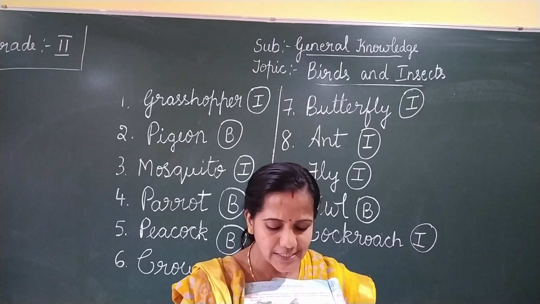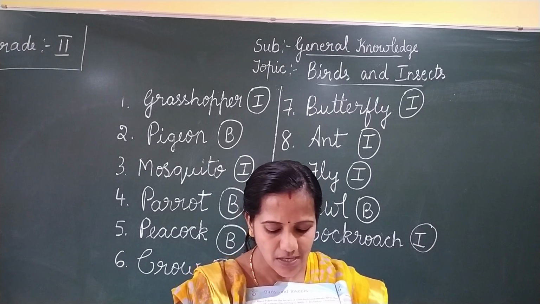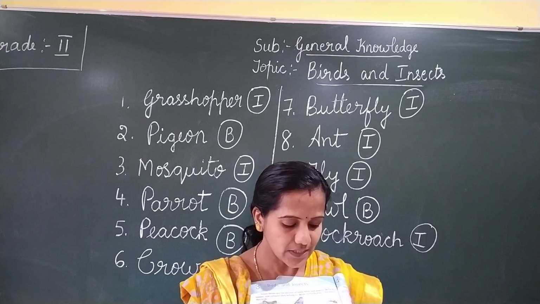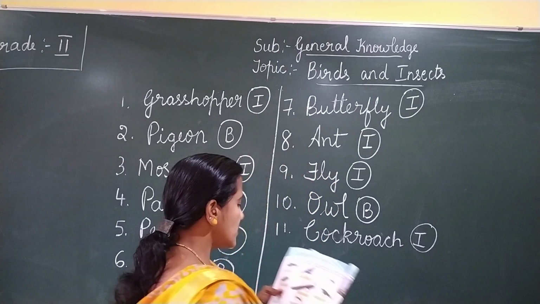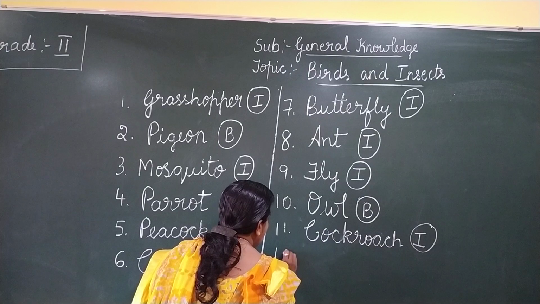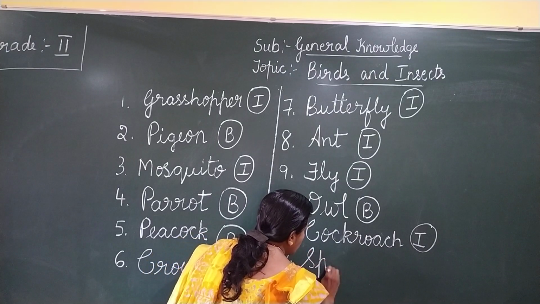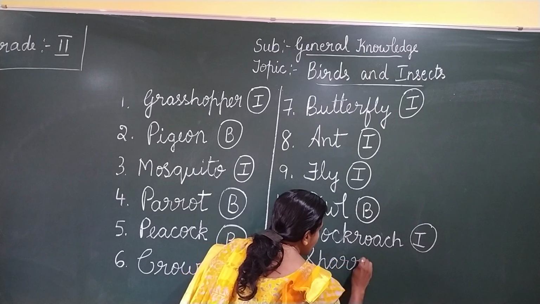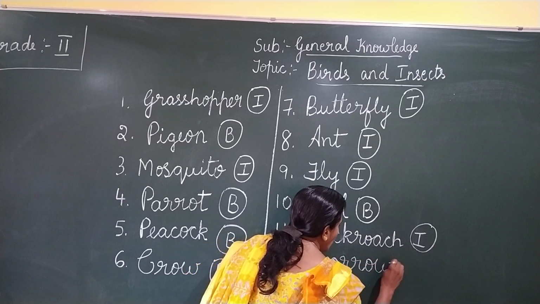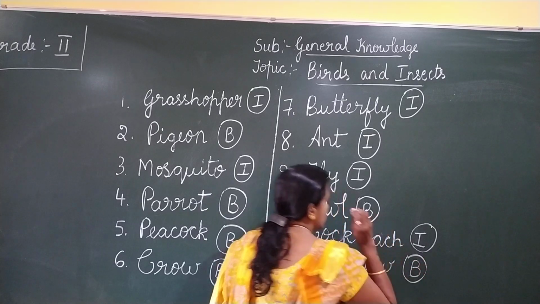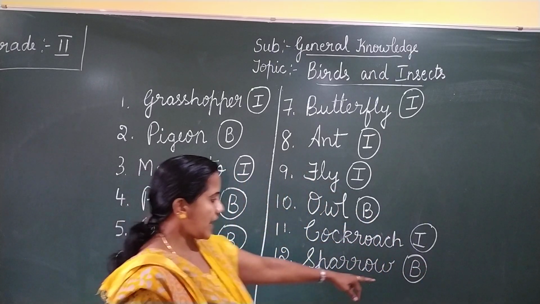What is this? Yes, what is this? It is sparrow. Yes, is it? So sparrow is a bird. The last one, sparrow. S-P-A-R-R-O-W. So sparrow is a bird. So you write like this.